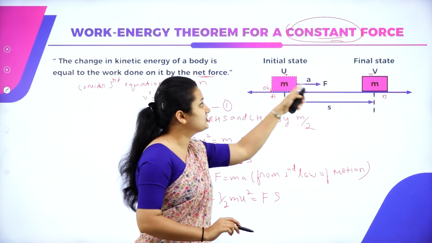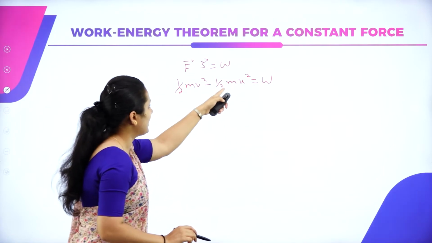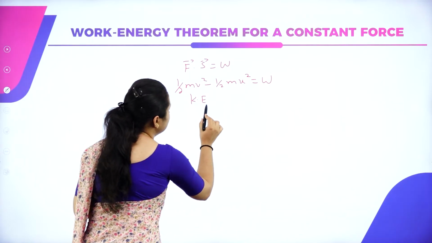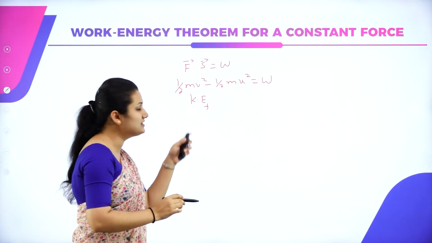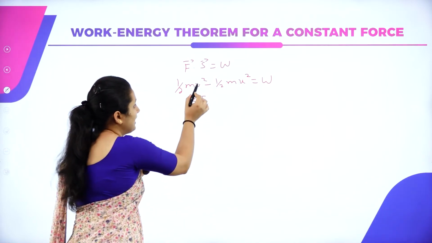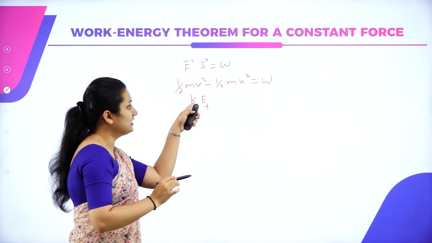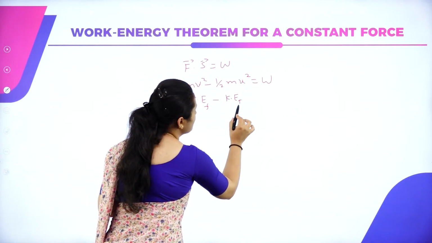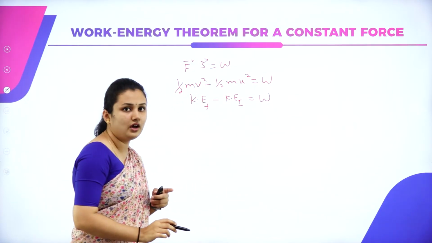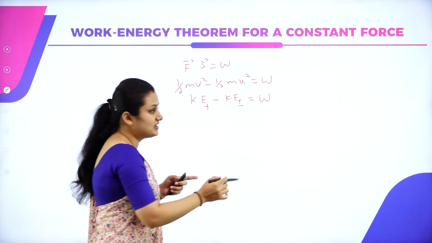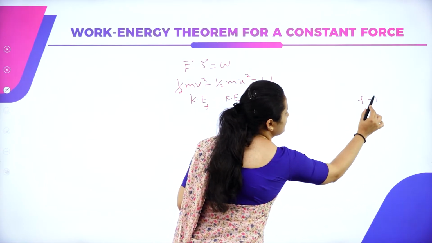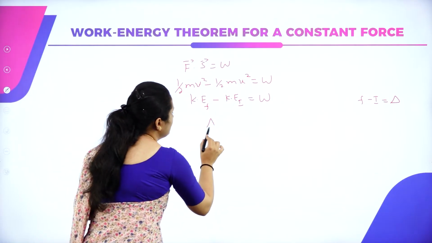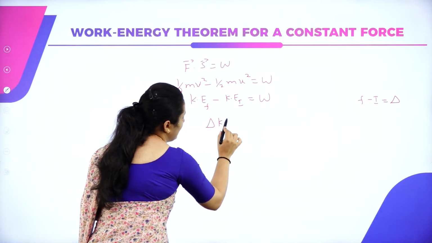So kinetic energy in the final state minus kinetic energy in the initial state. I am writing it as KE f, that means kinetic energy in the final state, where we have v here. Kinetic energy in the final state minus kinetic energy in the initial state is equal to work done on the object. So final minus initial is nothing but the change, so I can write it as change in kinetic energy, delta KE.